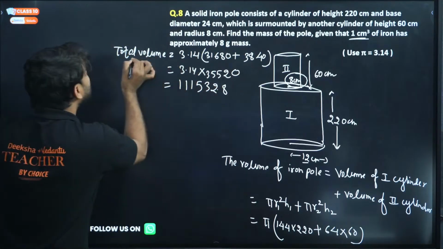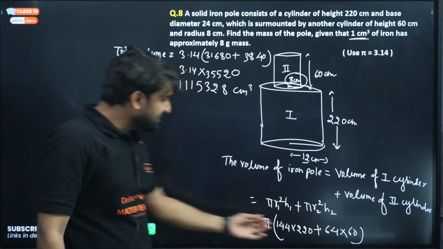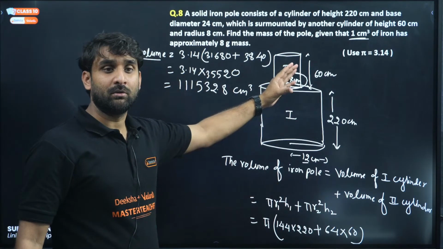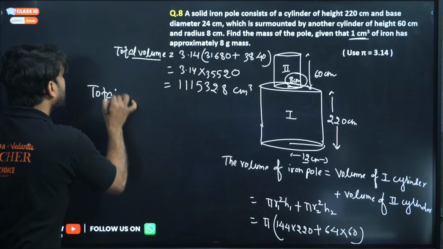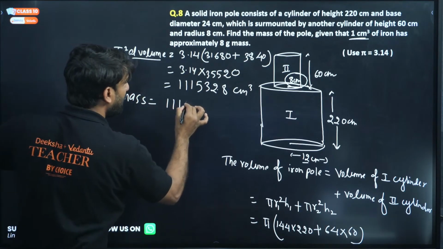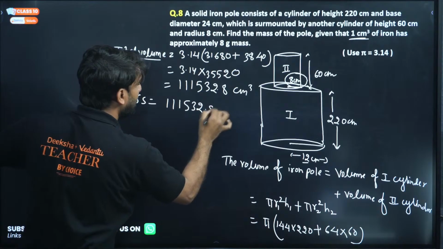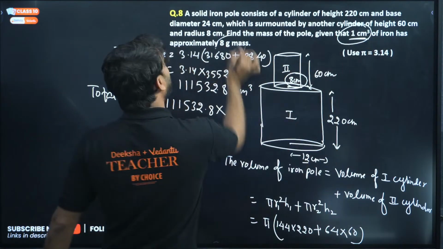115.11532.8. What is this? Volume, centimeter cube. So this is the total volume of the iron pillar. And now look, the total mass will be what? This is the total volume, 11532.8, into the mass of 1 centimeter cube, which is 8 gram.